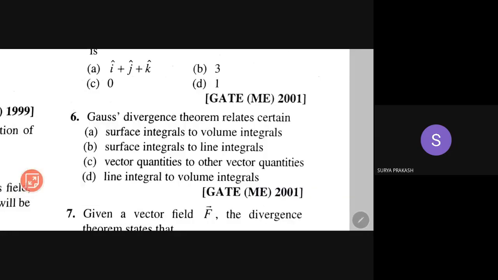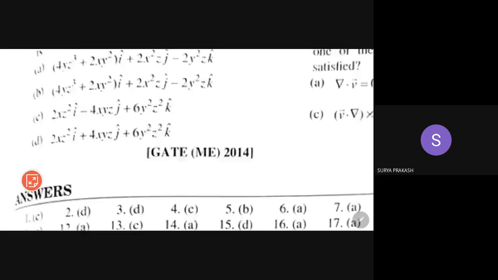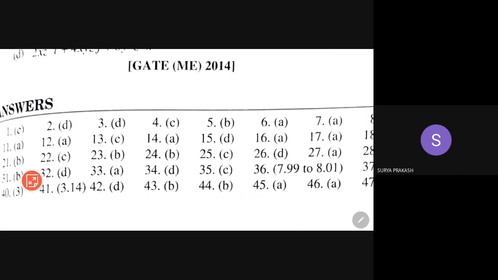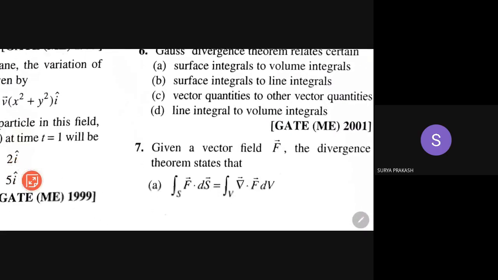So Gauss divergence theorem, surface integrals to volume integral, that is 6a. It will be 6a. Right, so we need to answer 3 and 4. Okay, right, no problem. 6a.